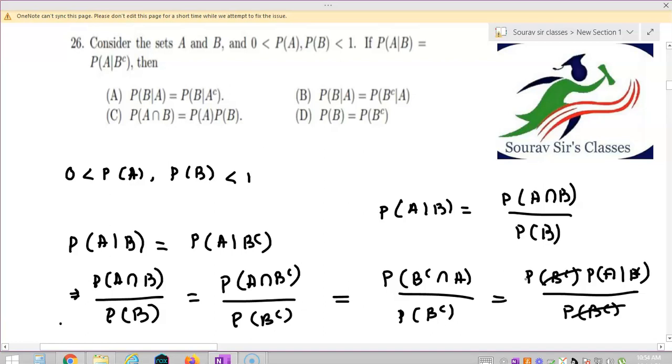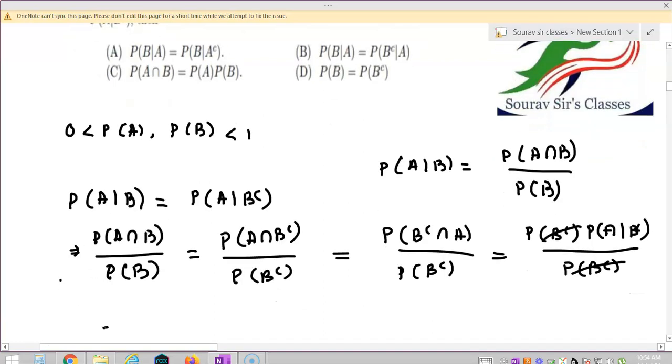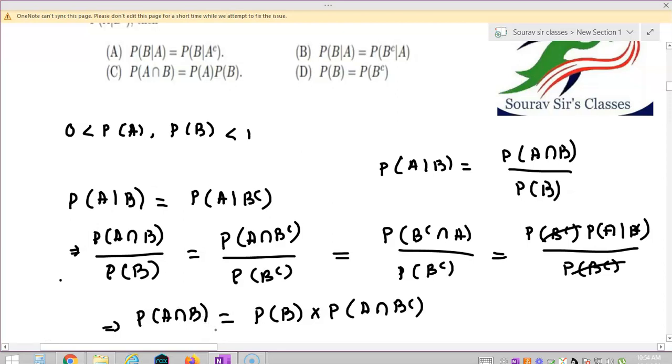So this is cancelled. So P(A intersection B) is equal to P(B) into P(A intersection B complement). Okay, so P(A intersection B) is equal to P(B) into P(A|B complement), right?